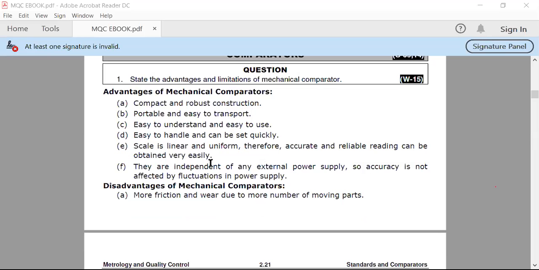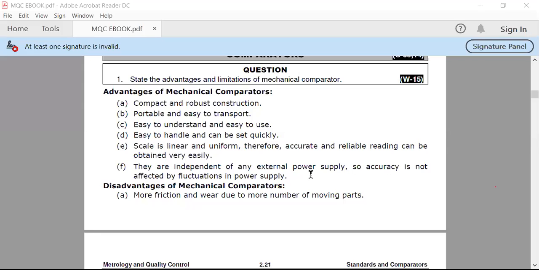They are independent of any external power supply. This is the most important advantage of mechanical comparators. In your exam, you can write this advantage first, because they are independent. All other devices used for measurement need a battery supply or power supply. Whenever there is a power cut or the battery is discharged, your work may be pending. So mechanical comparators are very useful where the power supply is inadequate. They don't need any external power supply.